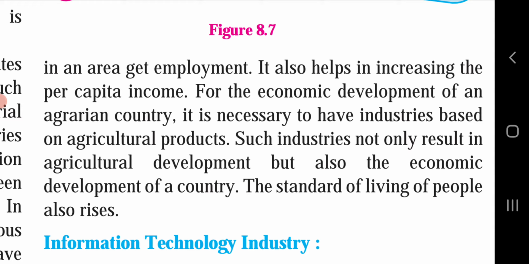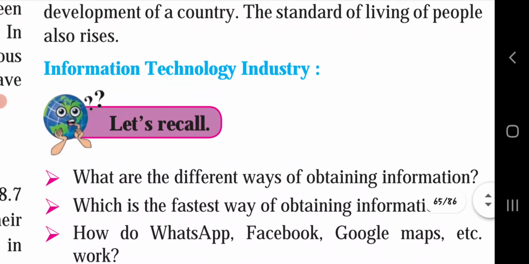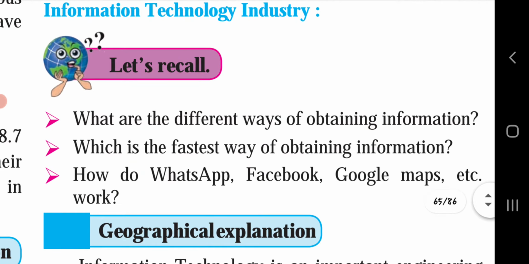Information technology industry. Let's recall what the different ways of obtaining information are. The different ways of obtaining information are internet, radio, television, newspaper, magazines, different periodicals and different types of books. Which is the fastest way of obtaining information? Nowadays the internet is the fastest way.